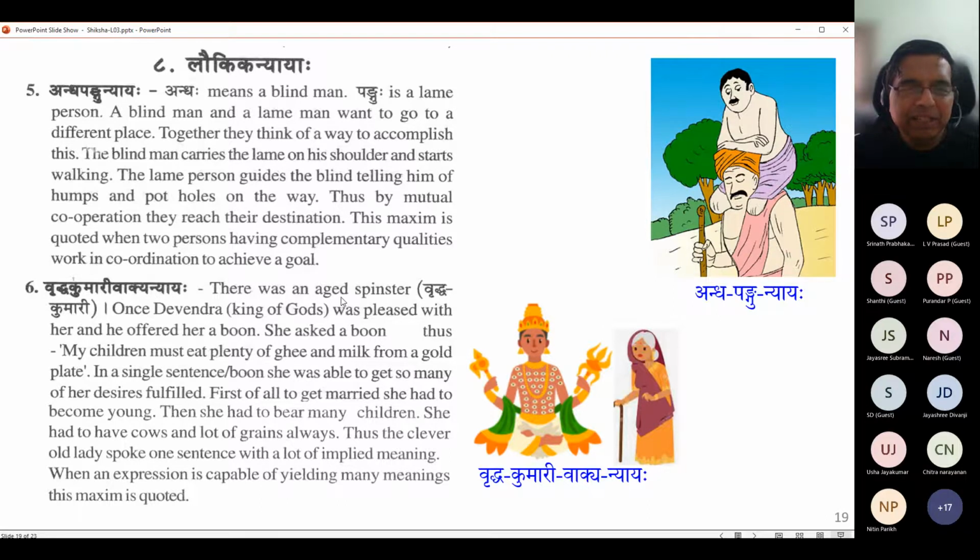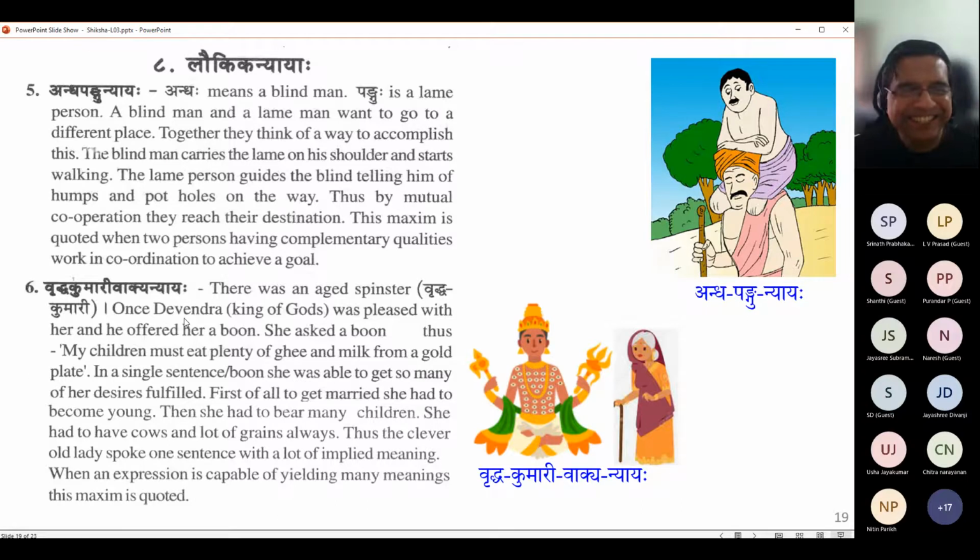So there was an aged spinster, Vriddha Kumari. Once Devendra, the king of gods, was pleased with her and he offered her a boon. She asked a boon thus: "My children must eat plenty of ghee and milk from a gold plate."